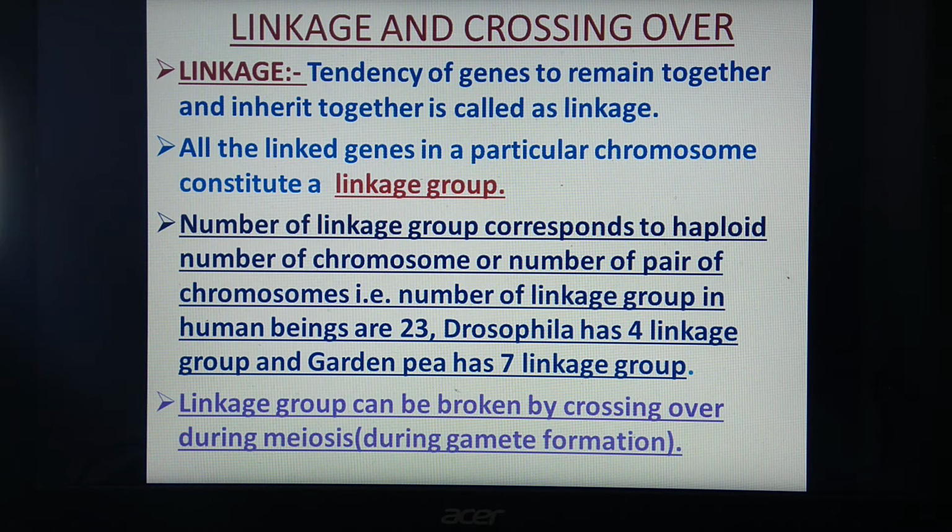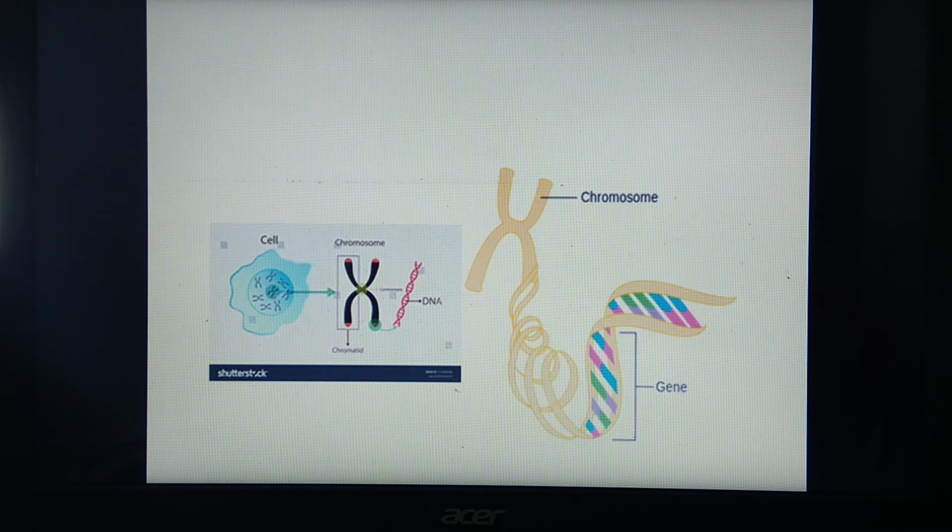Now, what do you mean by gene? I think all of you remember, genes are segments of DNA. We will see a diagram for the genes. See here, this is a diagram. Here it shows a cell. Inside the cell, this nucleus is present, and inside the nucleus, these chromosomes are visible.